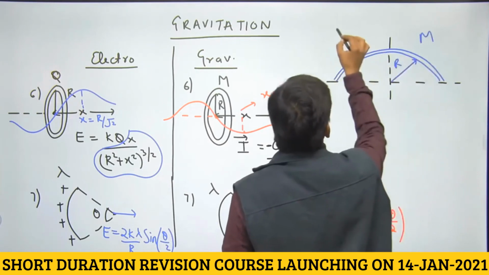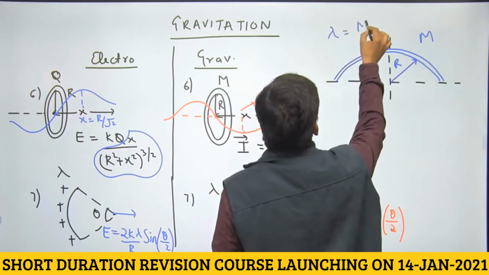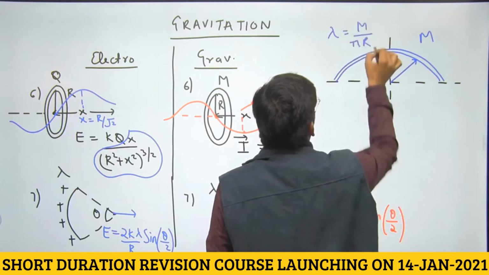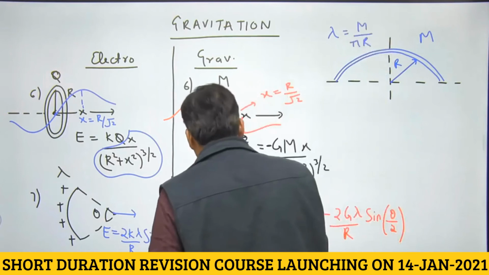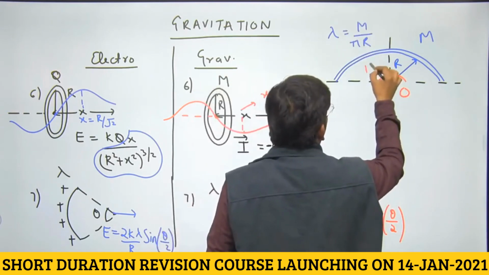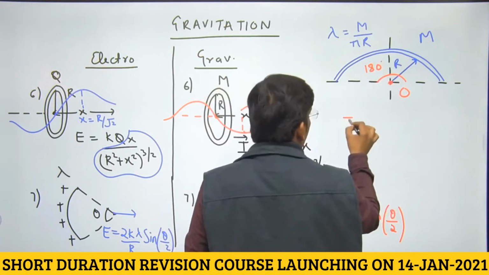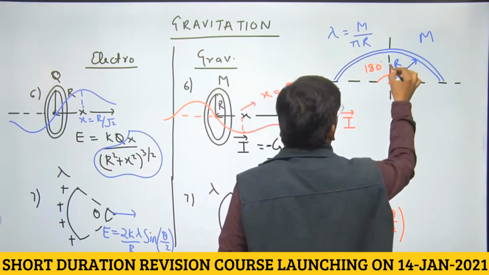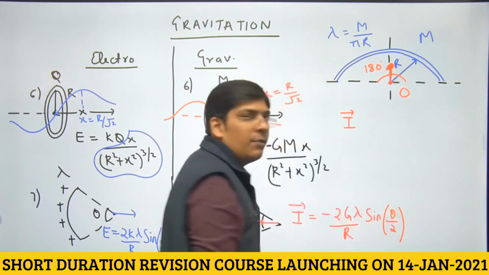Can we calculate the value of lambda? Yes, we can. Mass upon length is lambda. Now you are asked to calculate the value of gravitational field intensity at this point, at point O. Angle subtended at the center is going to be 180 degrees. So gravitational field intensity is obviously directed upwards. It will be towards, because gravitational field is actually an attractive field.